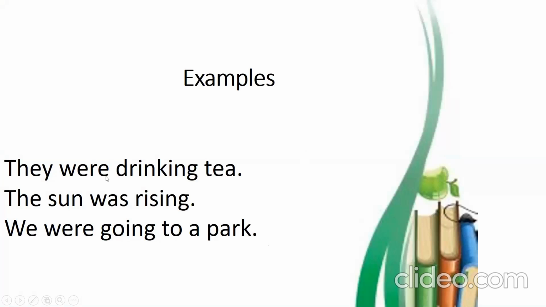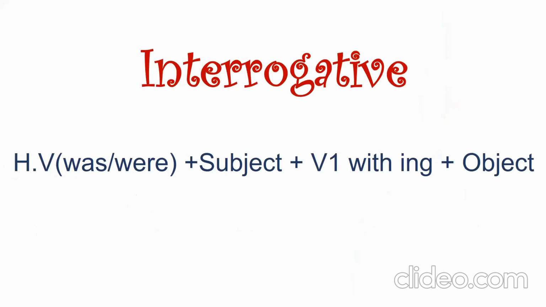I have changed the examples of present continuous tense in past continuous tense just to give a clear idea about the changes that I have made, okay? And the only thing that is changed here is the helping verb. In present continuous tense, I wrote they are drinking tea, and here I have written they were drinking tea. In present continuous tense, I wrote the sun is rising, and here I have written the sun was rising. Similarly, in present continuous tense, I wrote we are going to a park, and here I have written we were going to park. So let's move towards the interrogative sentence of past continuous tense.